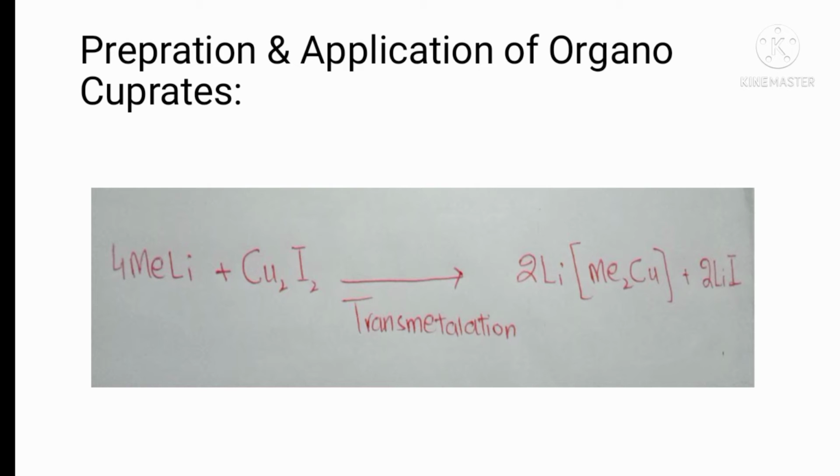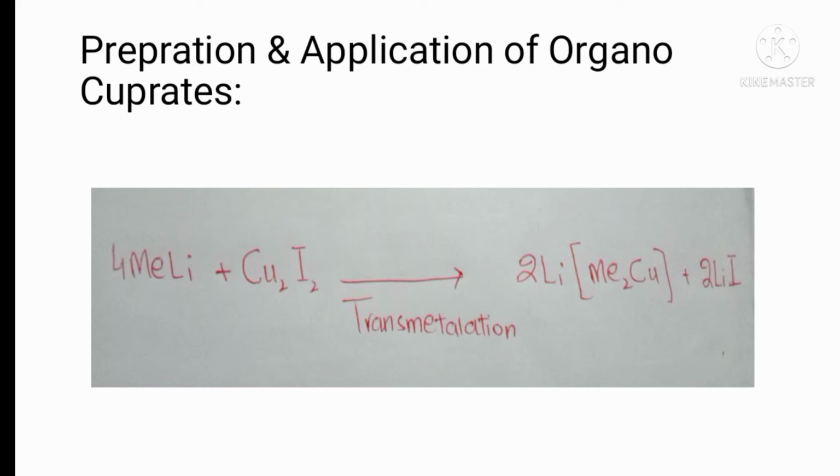So here exchange of ligand takes place. This is transmetallation. We have already discussed what transmetallation is: exchange of ligand takes place. Copper exchanges its ligand with organolithium. So in the product you can see organocuprate is formed after the exchange of ligand.